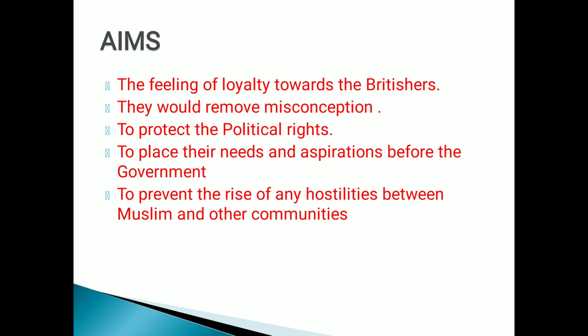Next, to prevent the rise of any hostility between Muslims and other communities, they simply wanted to prevent the differences with other communities. Like simply Muslims try to show that they didn't have any differences with the other non-Muslim communities, right? Children, these were all the aims they had set for the formation of the Muslim League, right, children?